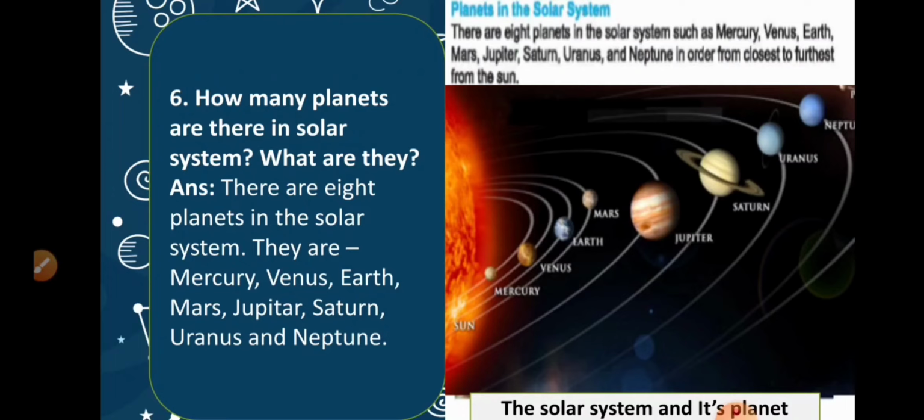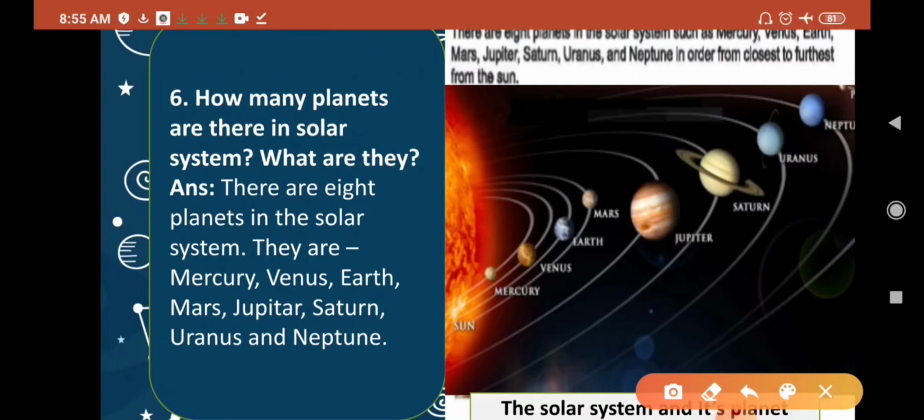Now the 6th question. How many planets are there in the solar system, and what are they? Two questions: how many planets are there in the solar system, and what are they? So count the planets in the picture. How many planets are there?